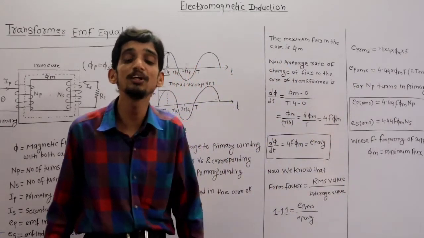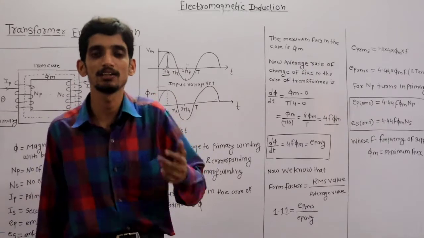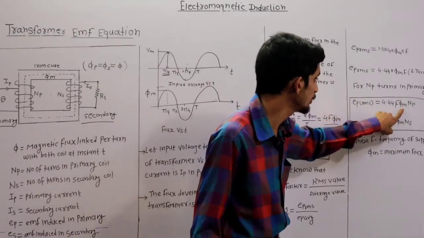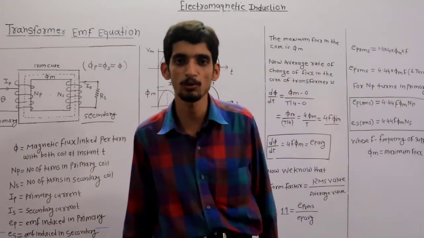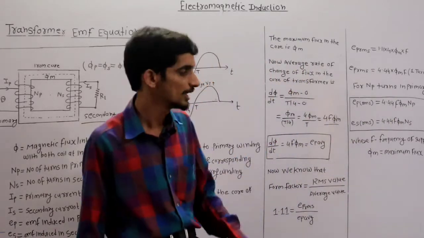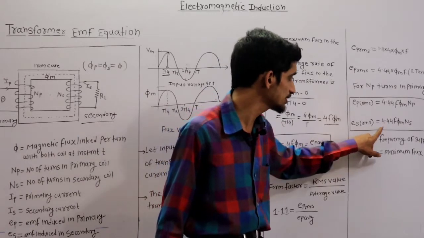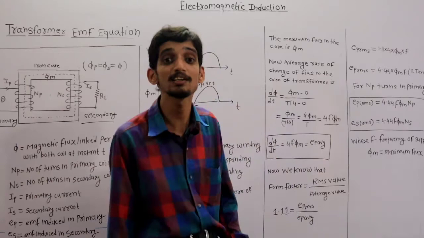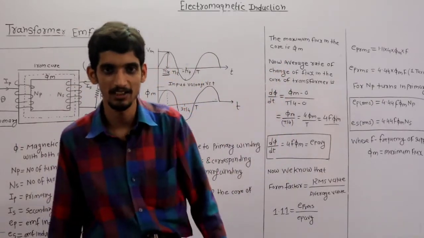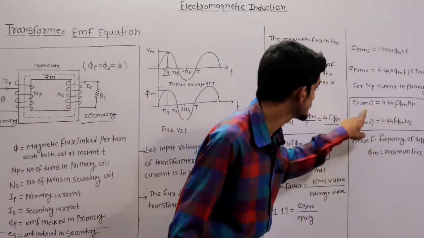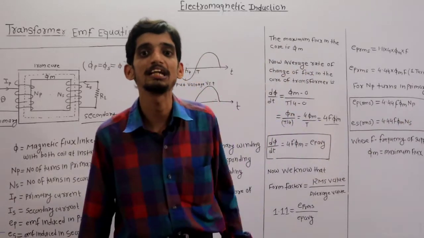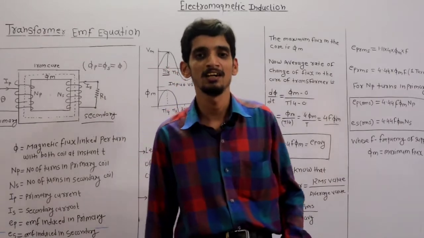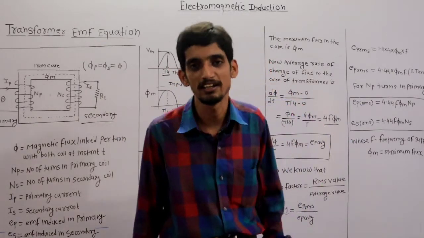If it is the EMF induced in the primary winding, then EP is equal to 4.44 into f into phi m into NP, where NP is the number of turns in the primary winding. Then ES RMS is 4.44 into f into phi m into NS, where NS is the number of turns in the secondary winding. It means as the number of turns increases, the induced EMF also increases. That's why, depending on the number of turns, the voltage can be increased or decreased.